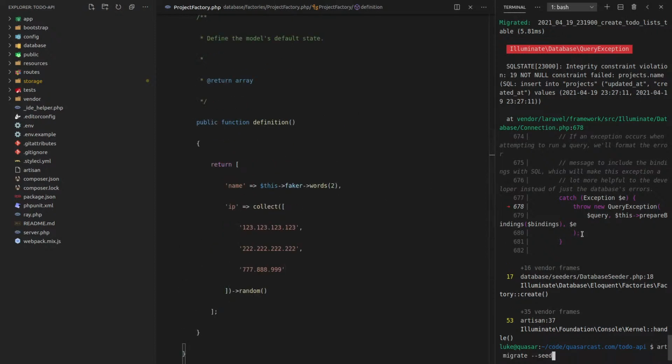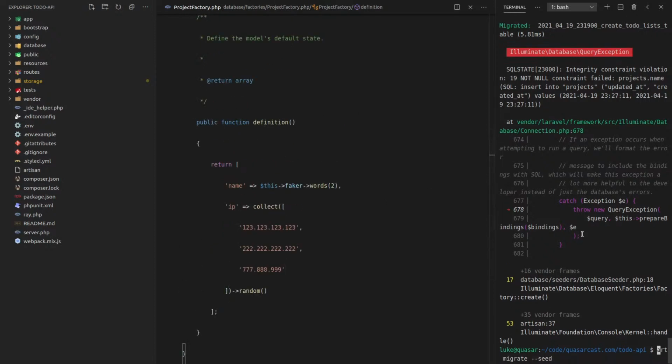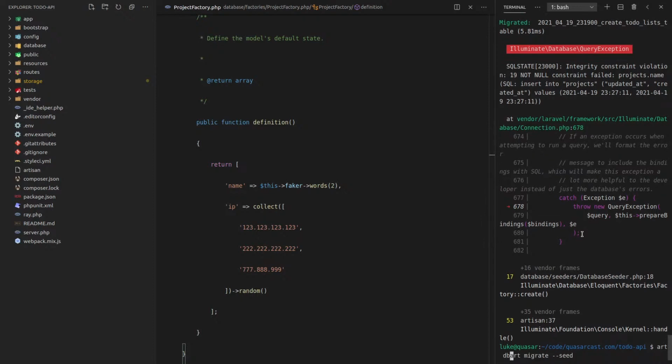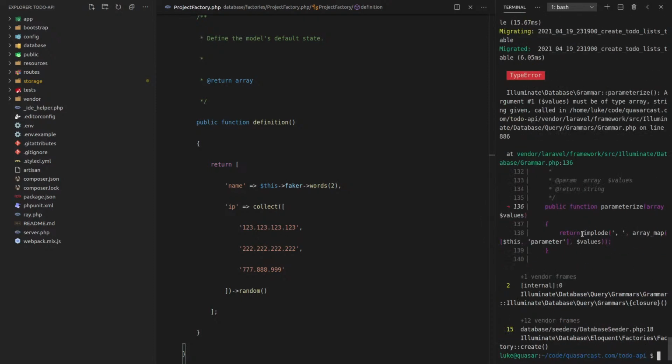All right, so let's run all of this again. So how about we say art db wipe, and when that's done, migrate and then seed. All right, what have we got now? Argument 1. Okay, I think it's got something to do with this here.